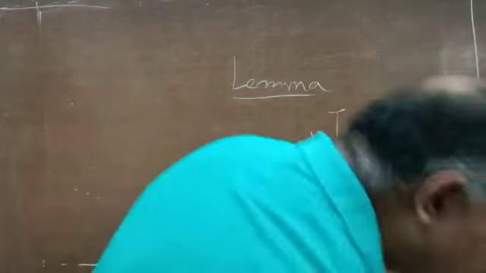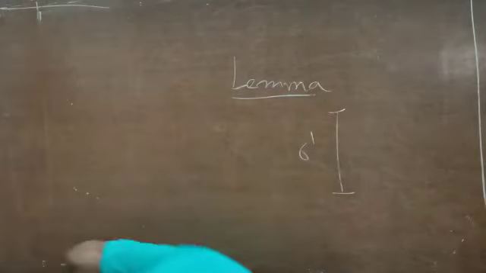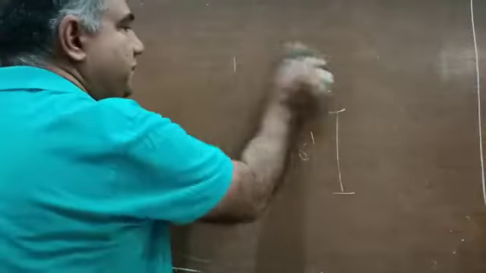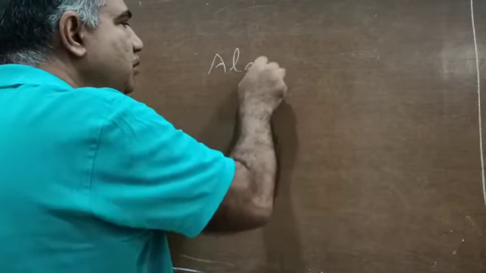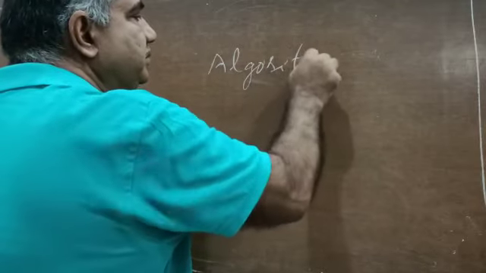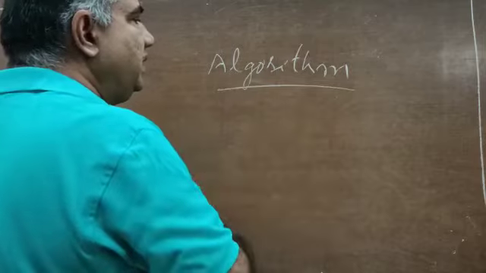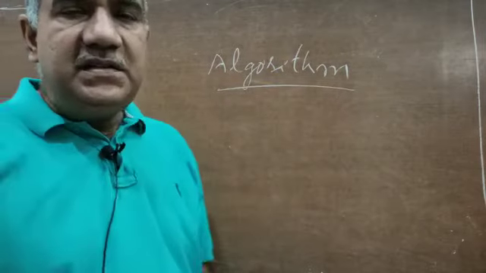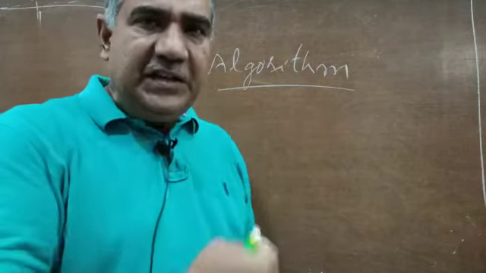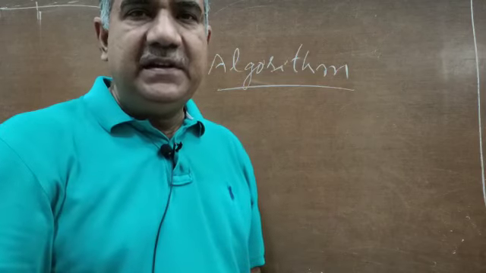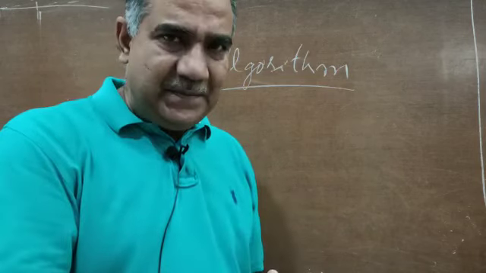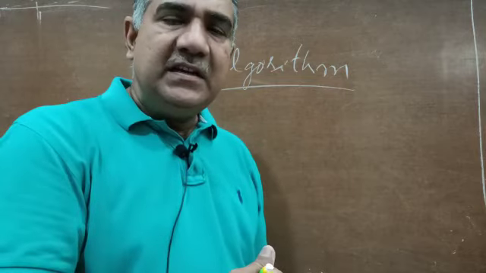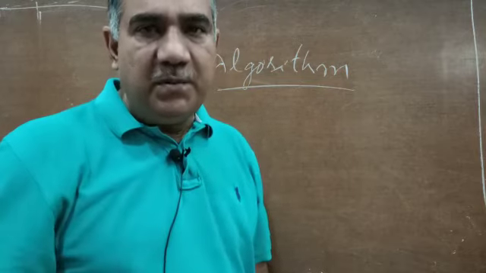Now I will talk about algorithm. Algorithm is a series of well-defined steps which gives us the procedure for solving a type of problem.